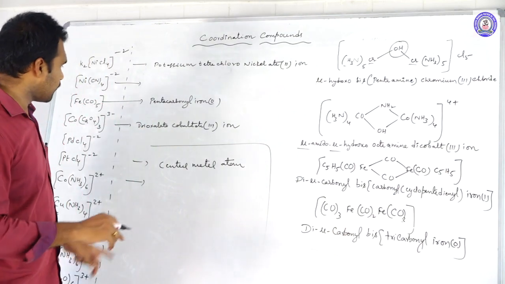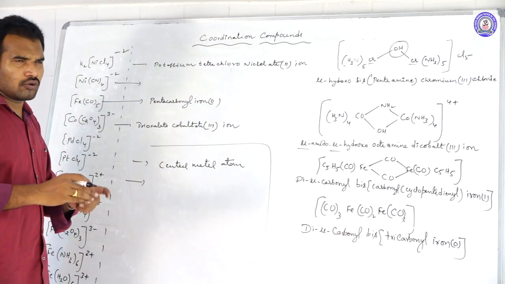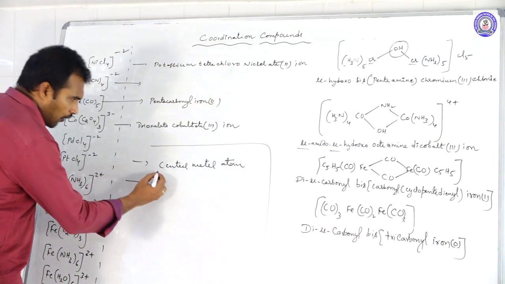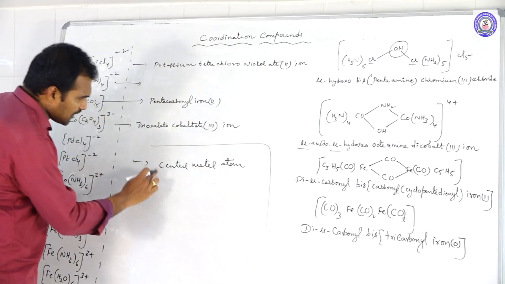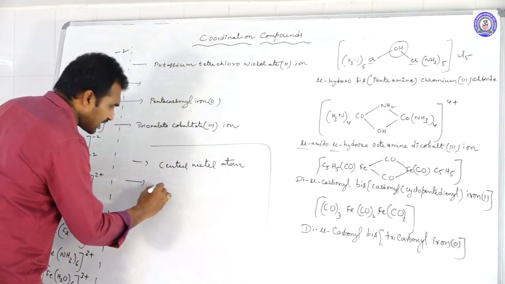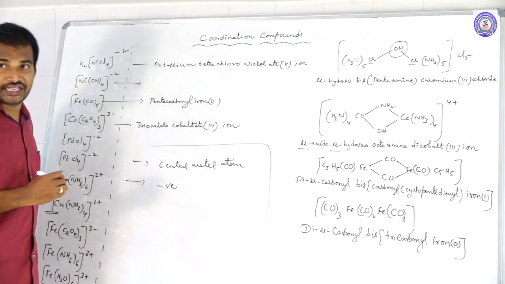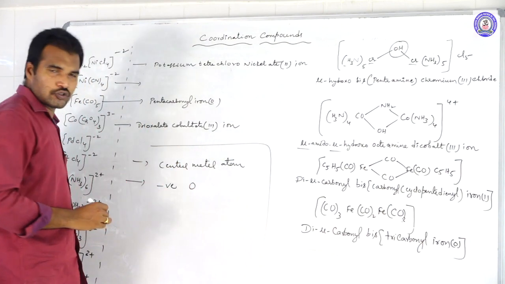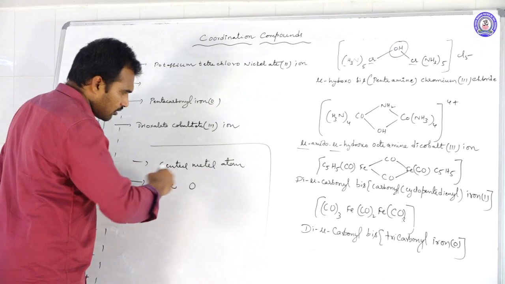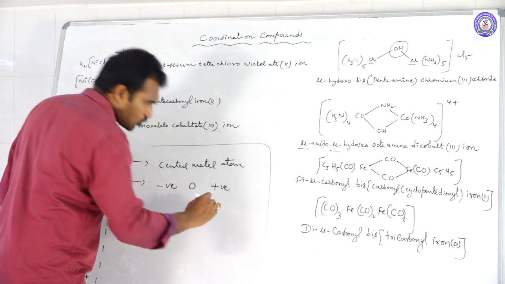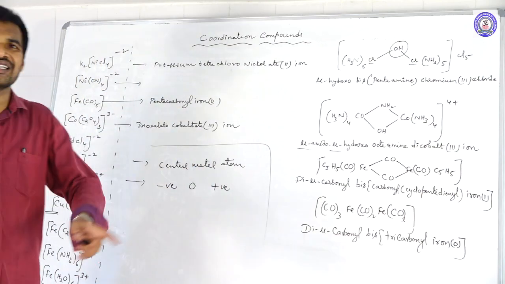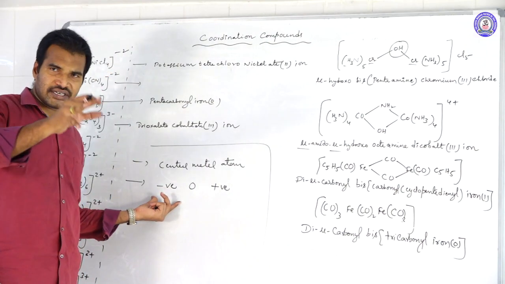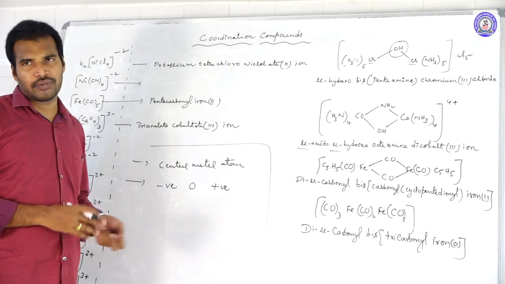In case of heteroleptic, where two or more different types of ligands are there, then after the central metal atom, nearer to the central metal atom, first you write negative ligands. Thereafter, neutral ligands. Thereafter, positive ligands. So always positive ligands you should write last. This is the way to represent the formula of complex compounds.